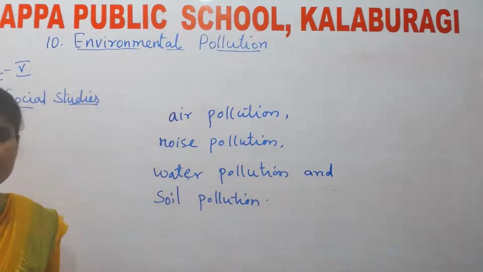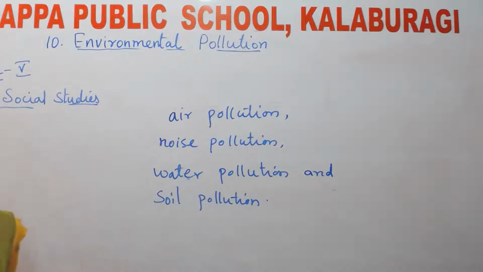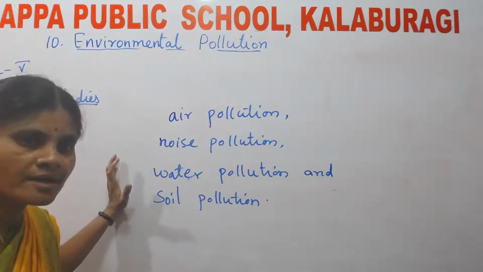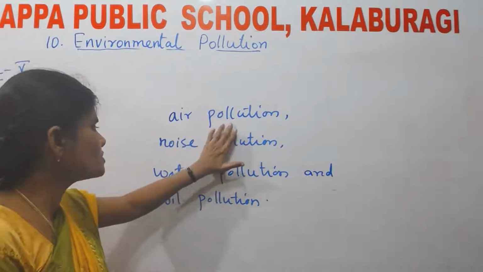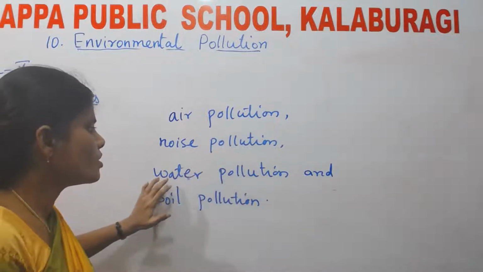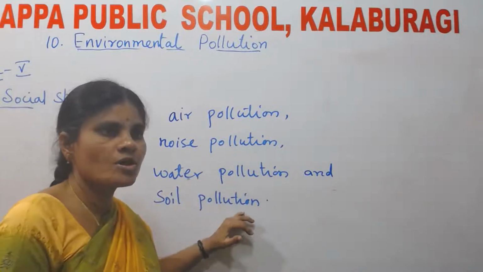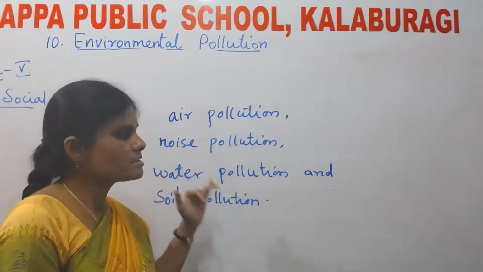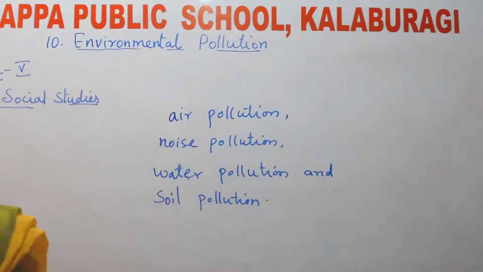Okay, these are the four main types of pollution. Now let us study one by one.